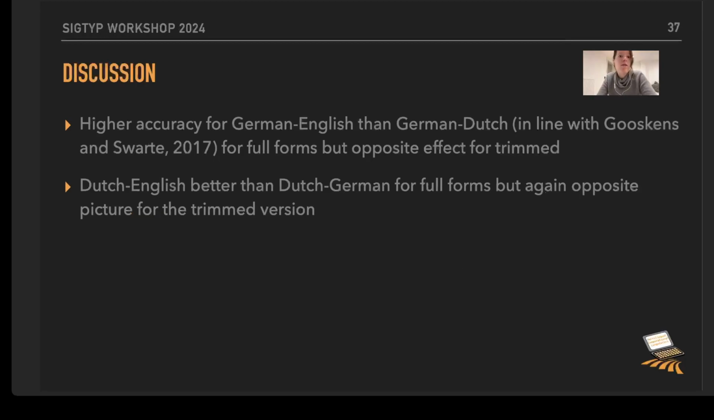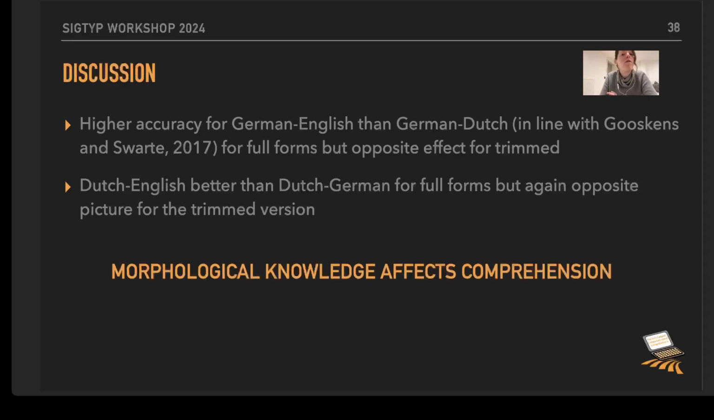We find a higher accuracy for German English than for German Dutch for the full forms, but we find the opposite effect if we are using trimmed forms. And then for Dutch English, we find better results than for Dutch German for the full forms, but again, the opposite effect for the trimmed version. Now, why is that the case? I told you that when we are trimming the word forms, we are getting rid of inflection endings, and that means we are dealing with stem forms only. And apparently in that sense, if a speaker knows how to ignore these endings, we get better comprehension results. So morphological knowledge, the fact that there are endings and that we can safely ignore them, affects the comprehension results in our study.